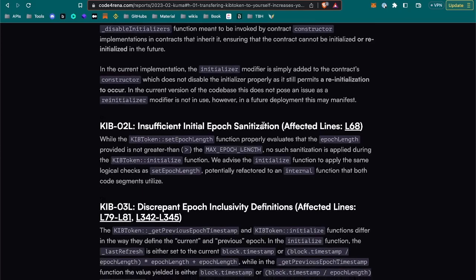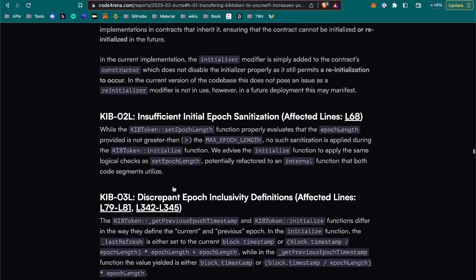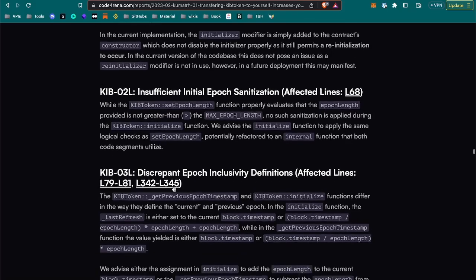Insufficient initial epoch sanitization. The set epoch length function properly evaluates that the epoch length provided is not greater than the maximum. No such sanitization is applied during the initialize function. We advise the initialize function to apply the same logical checks, potentially refactoring to an internal function that both code segments utilize. Yeah, using those upgradable initialize functions always needs more attention, definitely. I'm not sure about this, honestly, so I will go on.